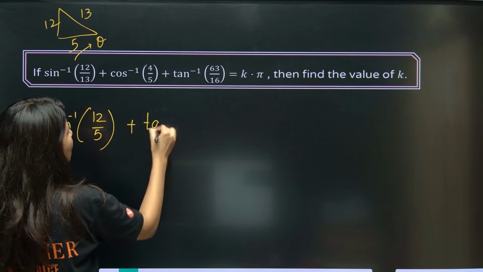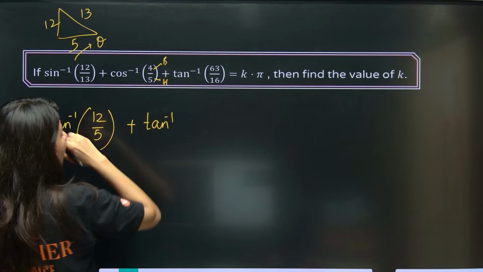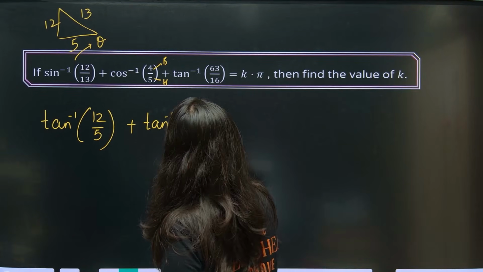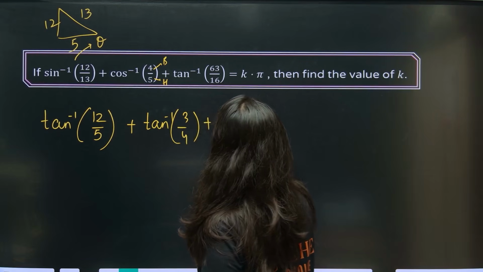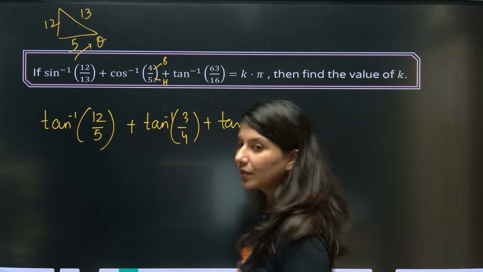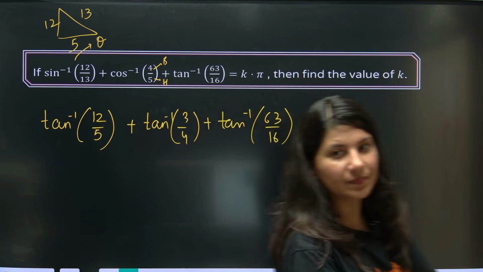Plus cos inverse, you have to convert it into tan inverse. So this is your base, this is your hypotenuse. I want perpendicular upon base, so 3 by 4, plus tan inverse 63 by 16 is there. Okay. Alrighty.